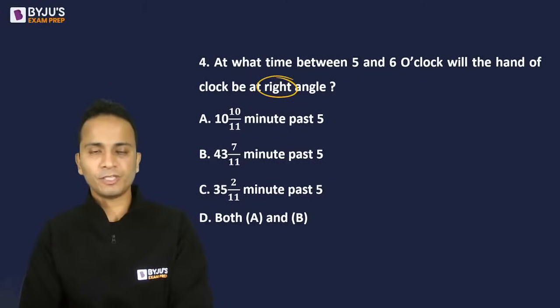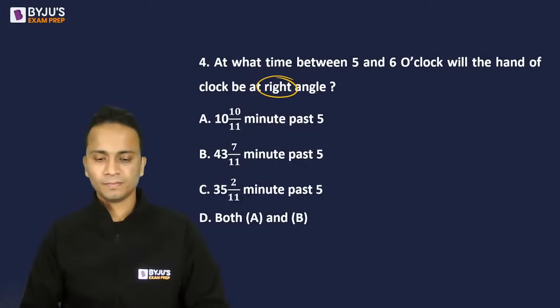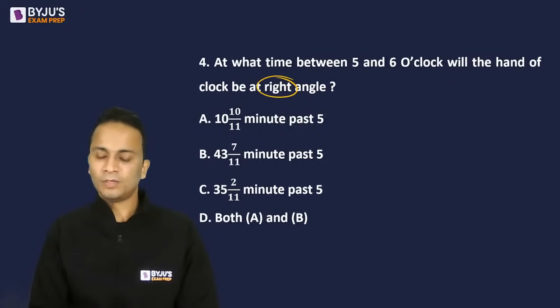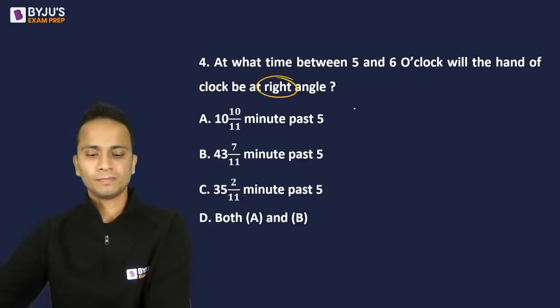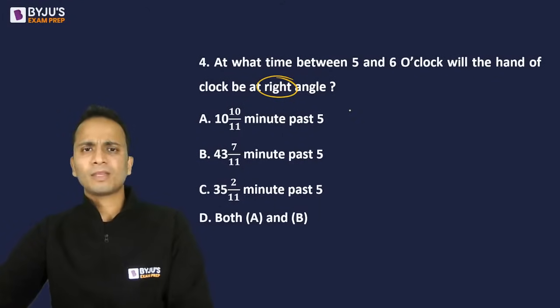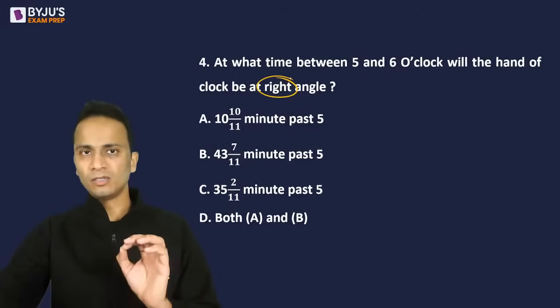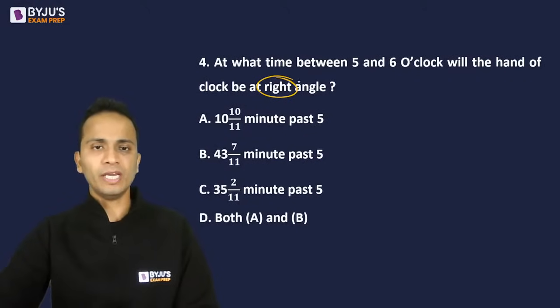Quickly give me an answer for this one. Okay, wonderful. So we know that any angle except 0 and 180 degrees will be made twice between any hour location. Okay, so let's calculate both these answers.